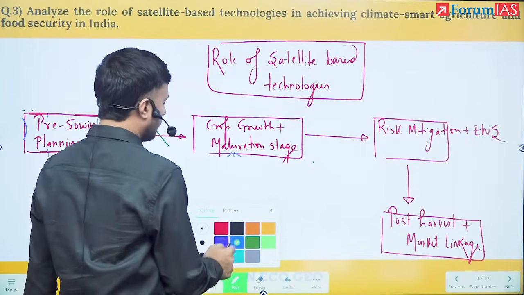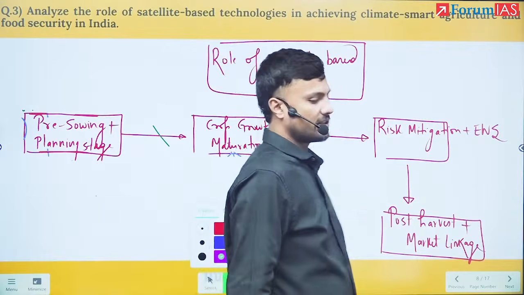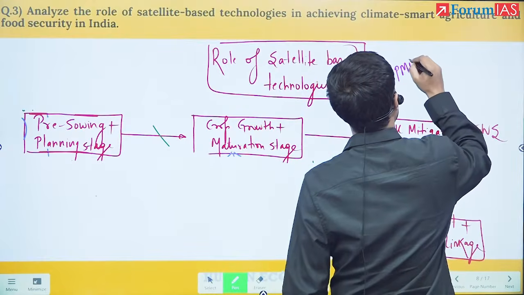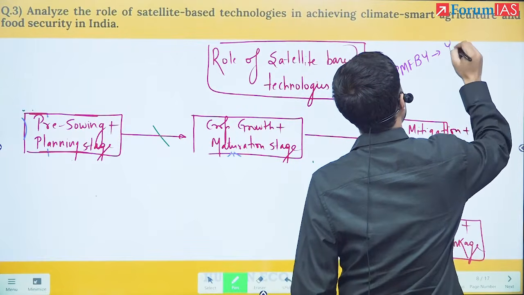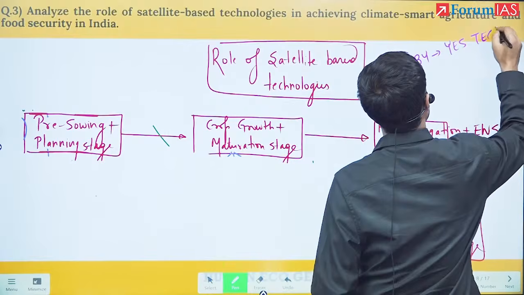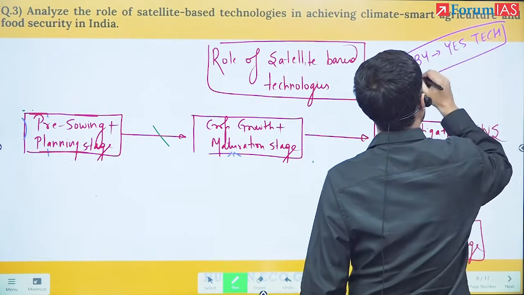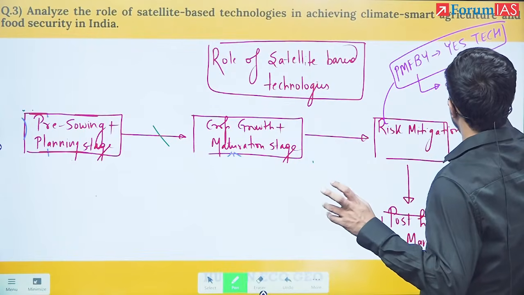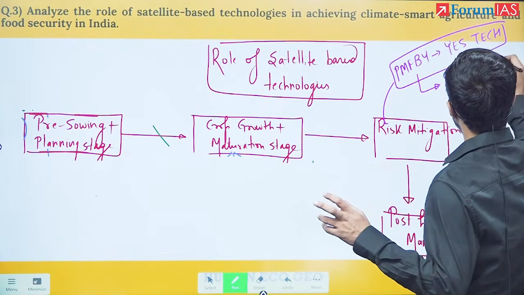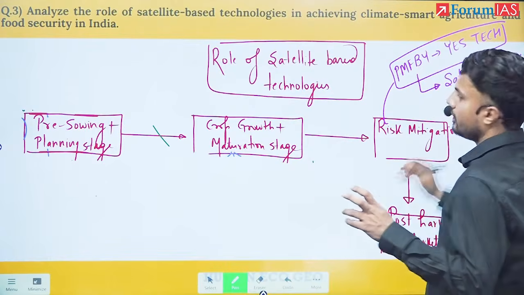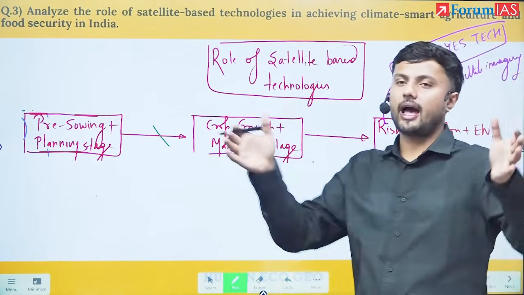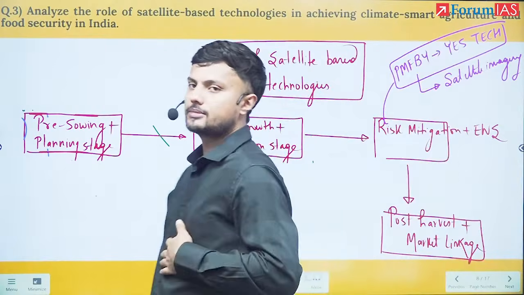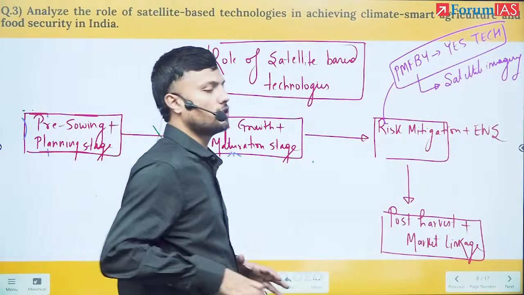Third here is early warning system, that is risk mitigation. So here, first is Pradhan Mantri Fasal Bima Yojana. They deploy YES technology. In this YES technology, they deploy satellite imagery to understand the already present acreage and the yield, so that when the time of compensation comes, there should be no corruption.